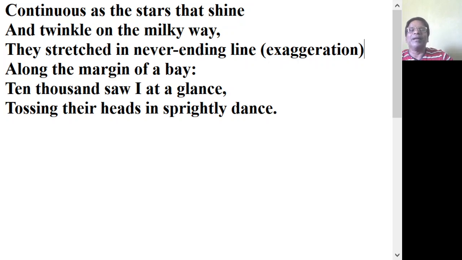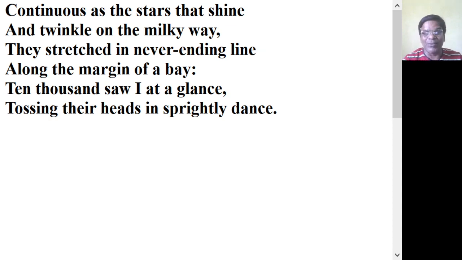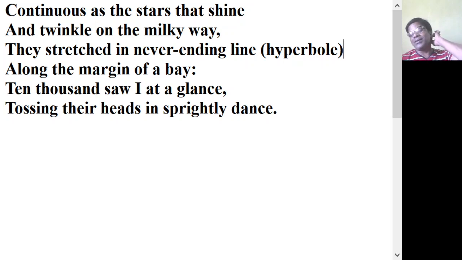But if I am telling that I have a dog which is as big as a tiger, or it had killed a tiger, then it is an exaggeration. It is talking something more than the truth. So here is also an exaggeration. So this type of exaggeration is known as hyperbole. What is it known as? Hyperbole. So what is a hyperbole?